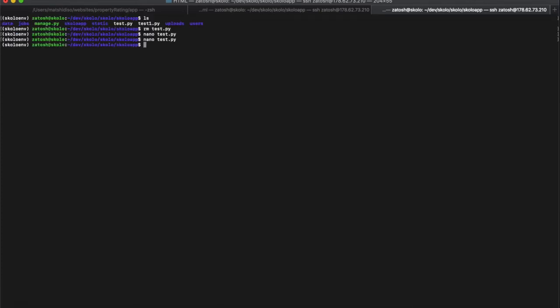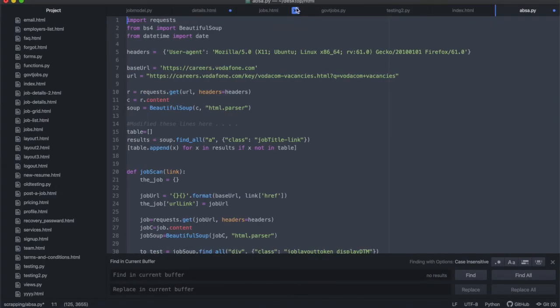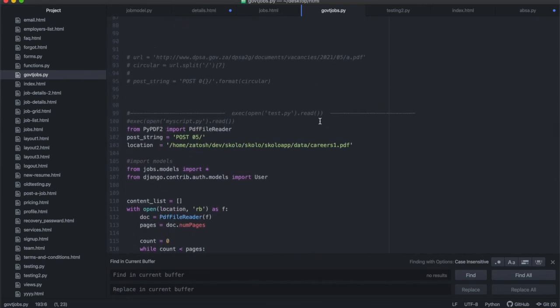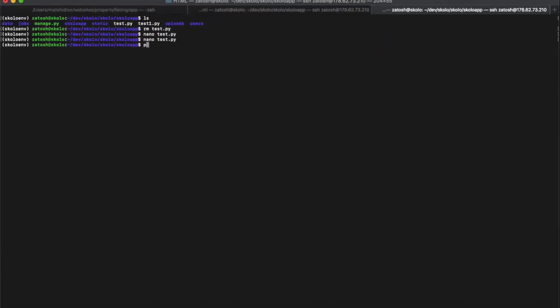All right. Then we need to remember to run this program inside of the shell. So let me go find my shell. What I need to type in there is, I would say start with python manage.py shell. All right, and then once the shell is opened, I'm going to just paste that function in there, which runs test.py inside of the shell. Okay, so let's run this. Hopefully no errors. Cross fingers.